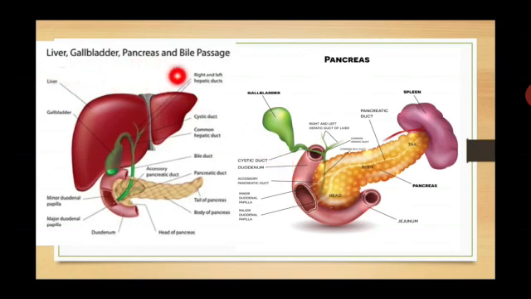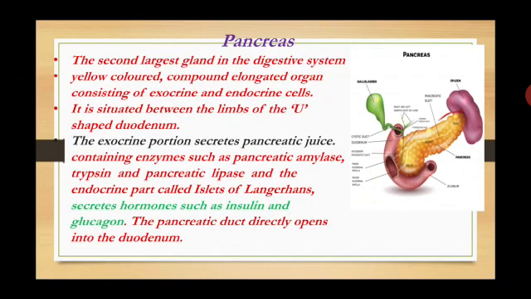This is the liver, gallbladder, pancreas, bile passage. You have to see this. This is a pancreas. It's a leaf-like structure. The tip of the pancreas is attached to the spleen, and the common pancreatic duct is present inside the pancreas, and this pancreas is attached to one end of the duodenum and the other end to the spleen. So the pancreas is the second largest gland in the digestive system. It's actually a yellow colored, compound, elongated organ.